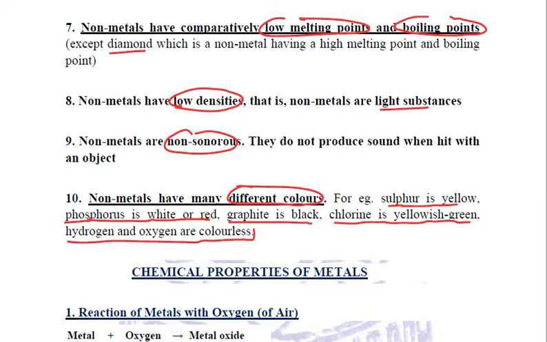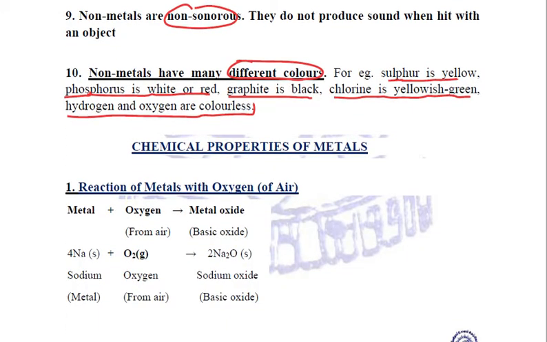Now we'll be discussing a very important thing, that is the chemical properties of metals. Now you need to focus and relate how metals react with various substances. What are the products formed? Let us see one by one. The first chemical property that we are going to study is the reaction of metals with oxygen.